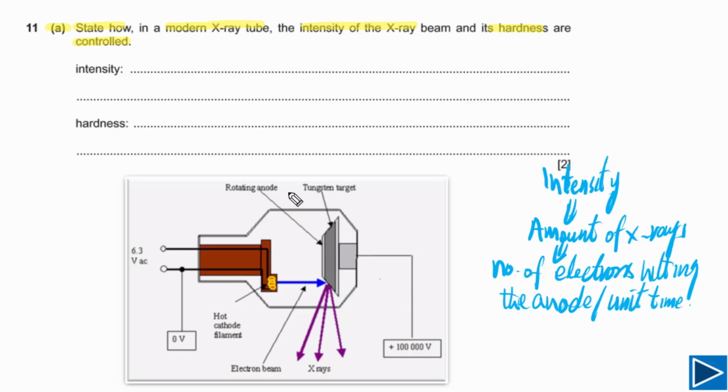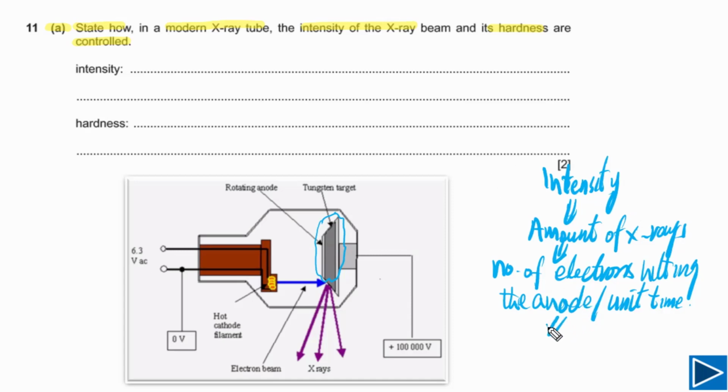It simply means that here is our anode. You can see this one is the anode. So how many electrons are hitting this one per unit time? If the number of electrons hitting this anode per unit time is greater, it means intensity is higher. If a smaller number of electrons are hitting this anode per unit time, it means intensity is lower. So this is what is meant by intensity.